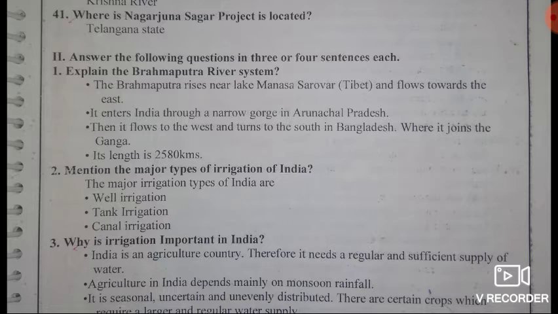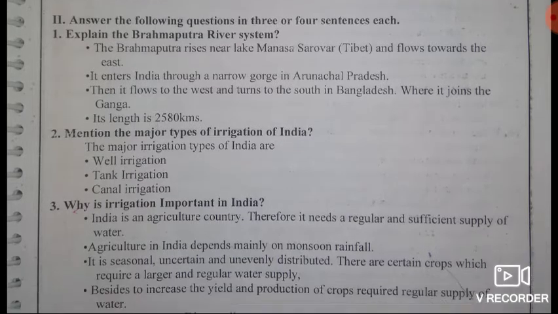Third point, it flows to the west and turns to the south in Bangladesh, where it joins the Ganga. Its length is 2580 kilometers. So this is about the Brahmaputra river system.